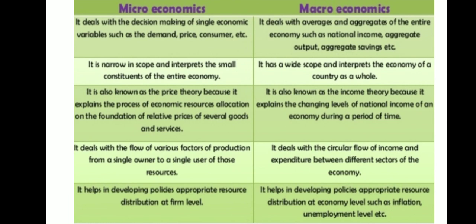Macro deals with the circular flow of income and expenditure between different sectors of an economy. There are four sectors of an economy, that is production, consumption, then government and the rest of the world. Macroeconomics deals with these four sectors of the economy. Now in case of micro, it helps in developing policies, appropriate resources and distribution at firm level.